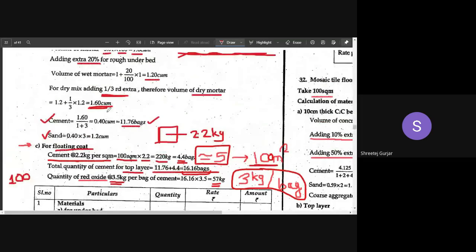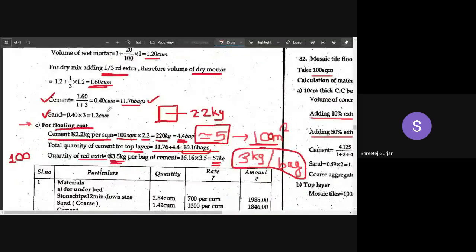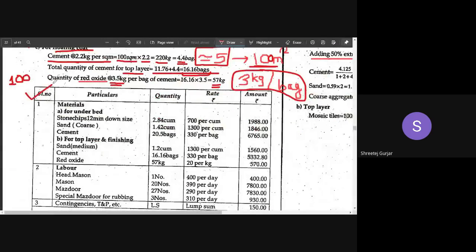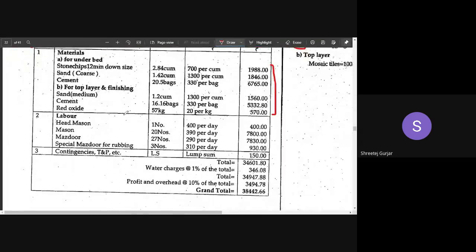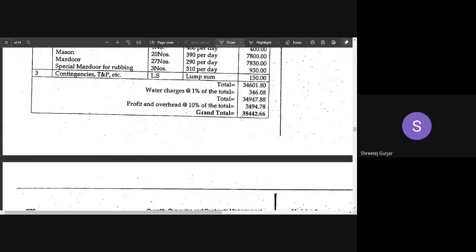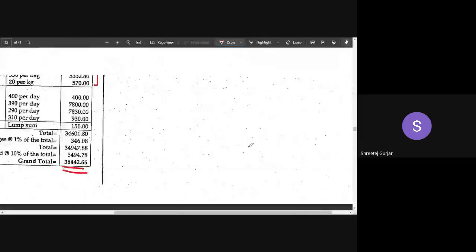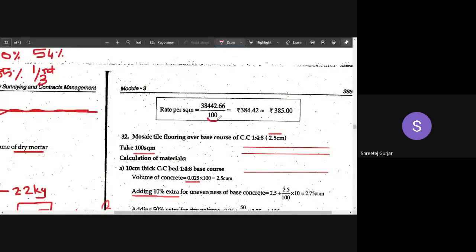Okay. Once you calculate all these quantities of materials, you can make this particular table, write down all the material quantities, write down their rates, multiply and get the amount. Labor is easy. You can remember what the labor required is. You can write it down, and after you calculate the grand total, make sure you divide it by the 100 square meters assumption and write down the rate per square meter.